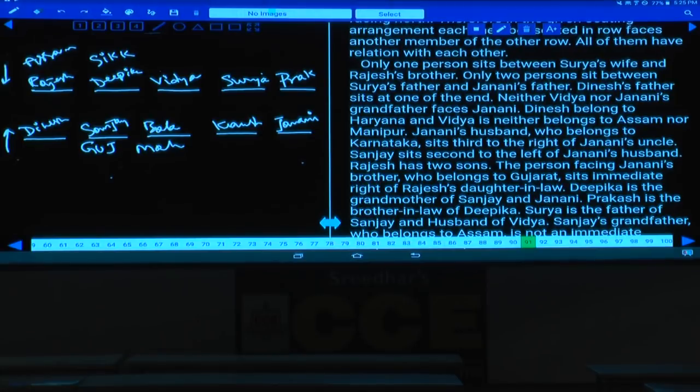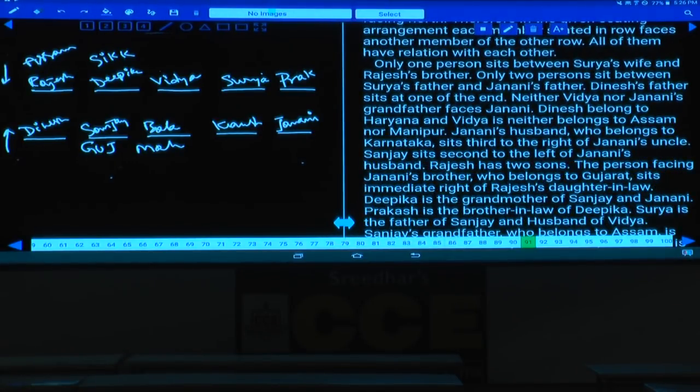And next, Janani. Janani is from where? Kerala. Janani is from Kerala. And next, Sanjay. Any information regarding the other persons? Kaushik. Kaushik is from Karnataka. Yes, Kaushik is from Karnataka. This is also clearly given. Kaushik is from Karnataka.